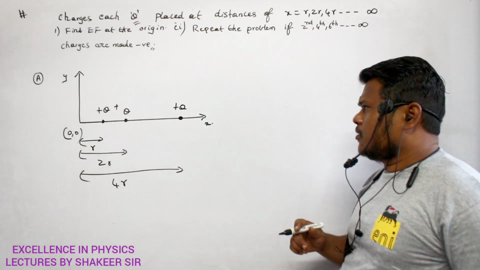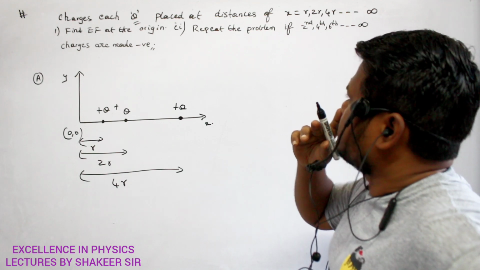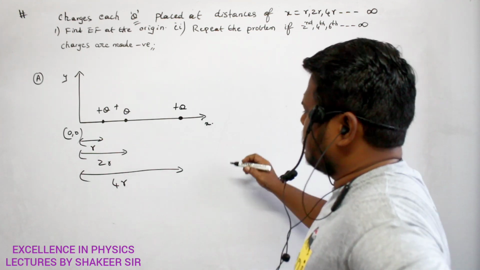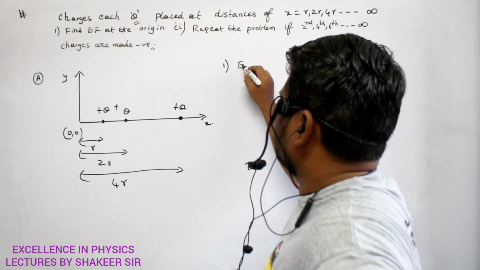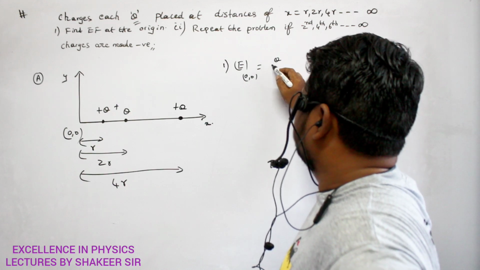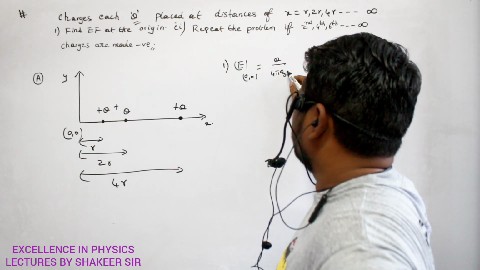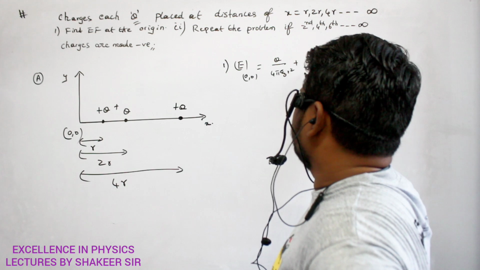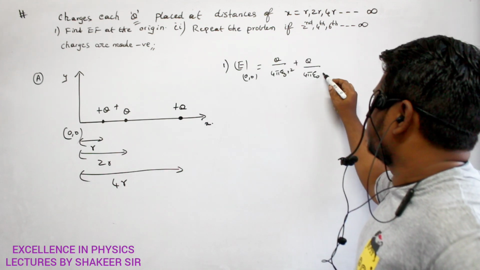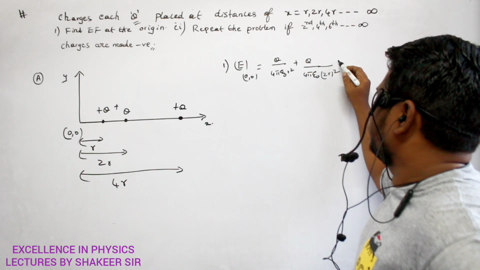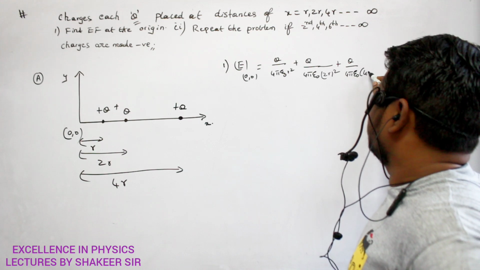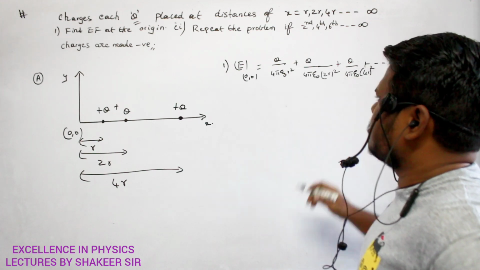Clear? Then what am I supposed to find out? The electric field at the origin. Okay, so let us see how we can calculate. First, the electric field at the origin. How can you calculate? q by 4 pi E naught r square, plus q by 4 pi E naught into, what is the next position? 2r. So 2r whole square. Plus q by 4 pi E naught 4r whole square, and it goes on like this.